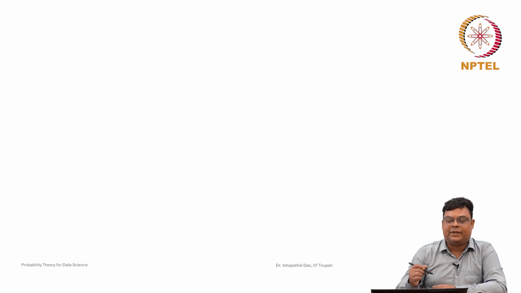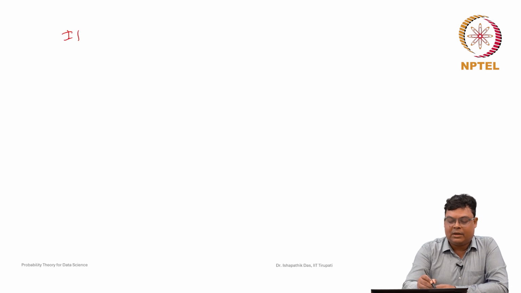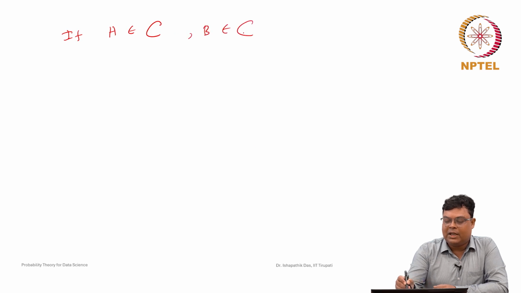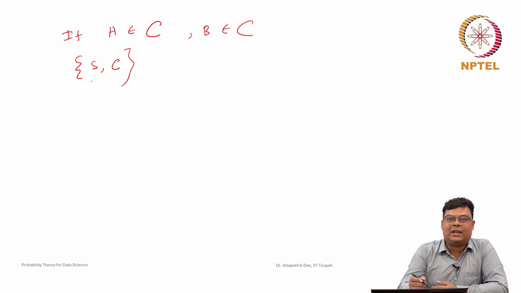Since these are all subsets, if A is an event, that means it is in a sigma field, and B is also an event, so B will be in the sigma field. Let us consider in general, S is the sample space and C is some collection of subsets of S, a class of subsets of S, that is a sigma field that we discussed.